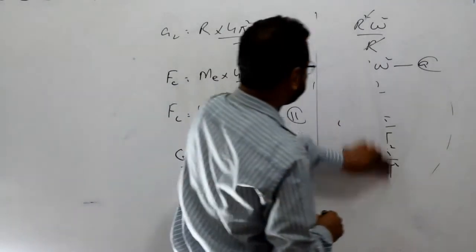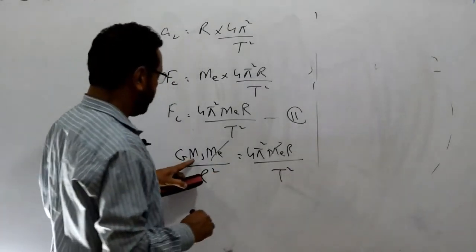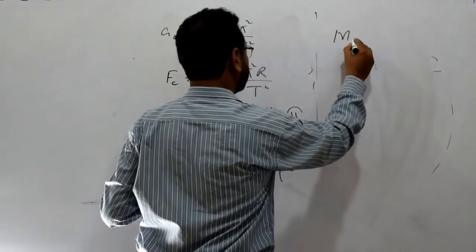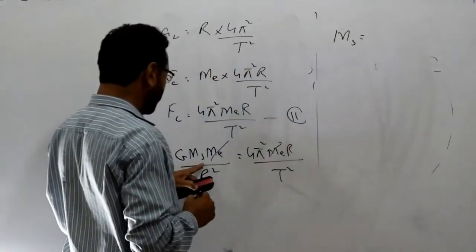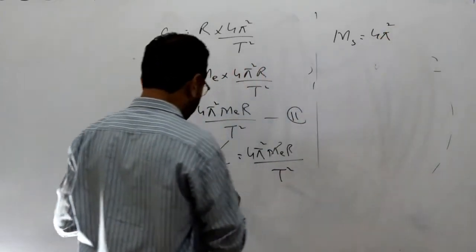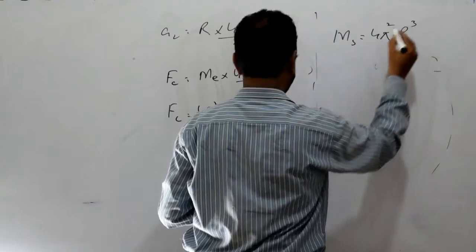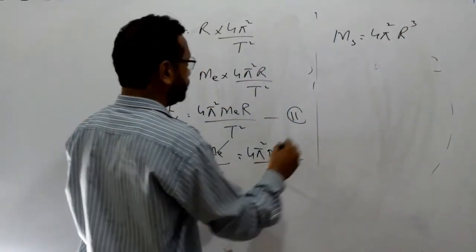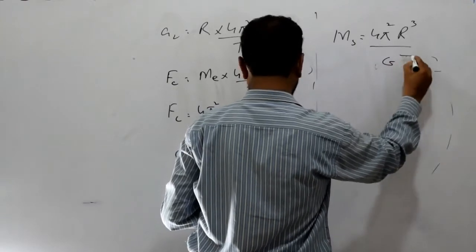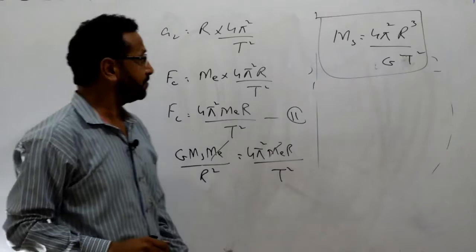Now we have to calculate the mass of the sun. So mass of the sun is equal to 4 pi square, and when r square is taken over there, that would be r cubed, divided by G and T square. So this is the formula for the mass of the sun.